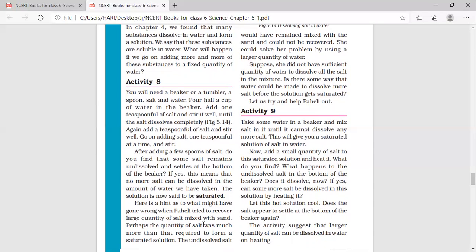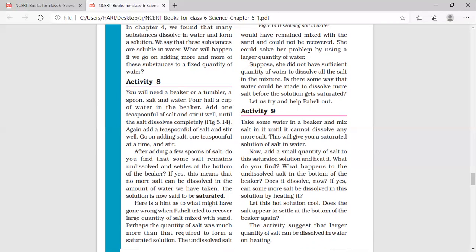Perhaps the quantity of salt was much more than that required to form a saturated solution. The undissolved salt would have remained mixed with the sand and could not be recovered. She could have solved her problem by using a large quantity of water. So Paheli could not recover all the salt she used because she might have used a smaller quantity of water only.